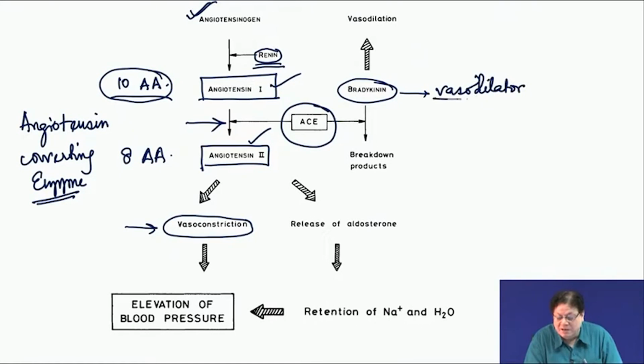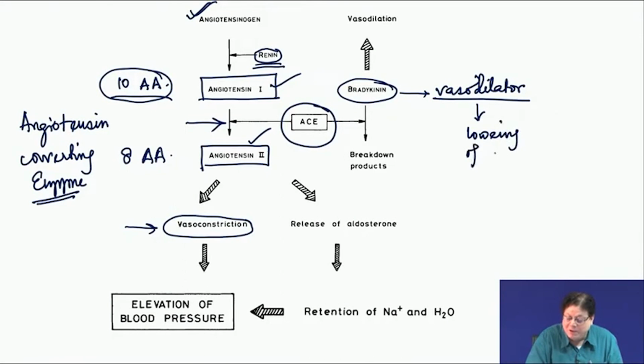Vasodilator means it increases the diameter of the blood vessel. So, that means you get vasodilation. Vasodilation means lowering of blood pressure, and vasoconstriction means elevation of blood pressure. So, via vasoconstriction angiotensin 2 elevates the blood pressure. It binds to the receptor, causing the elevation of blood pressure.